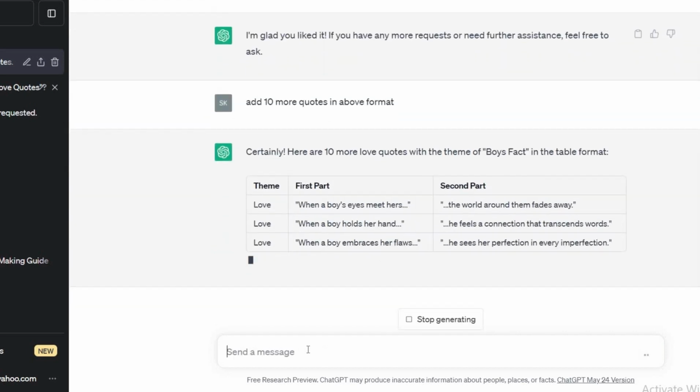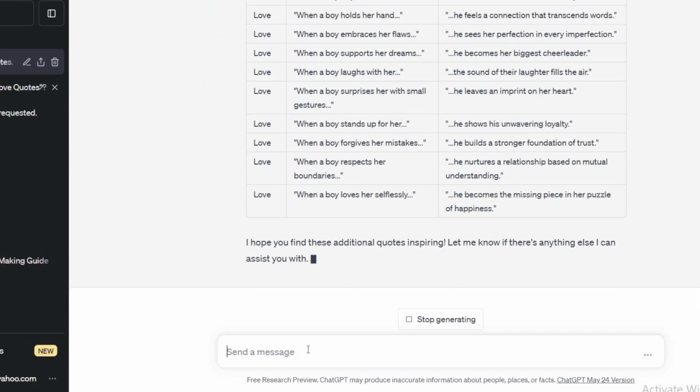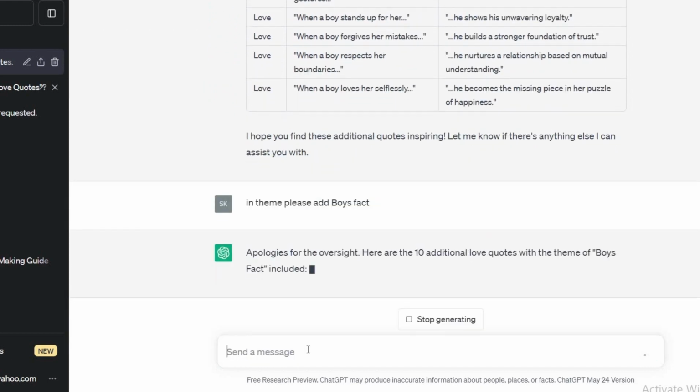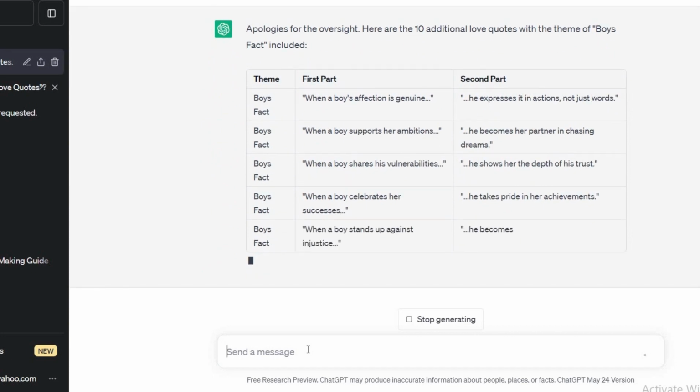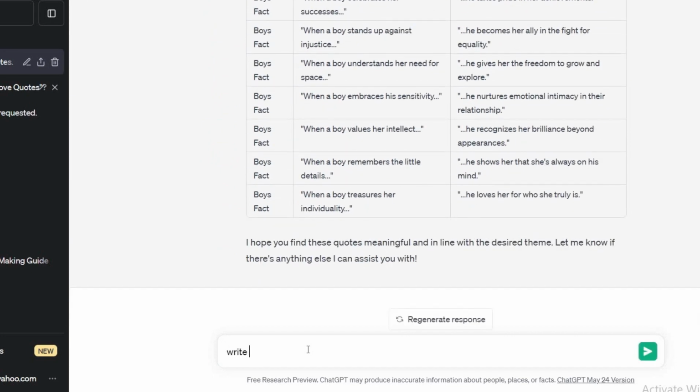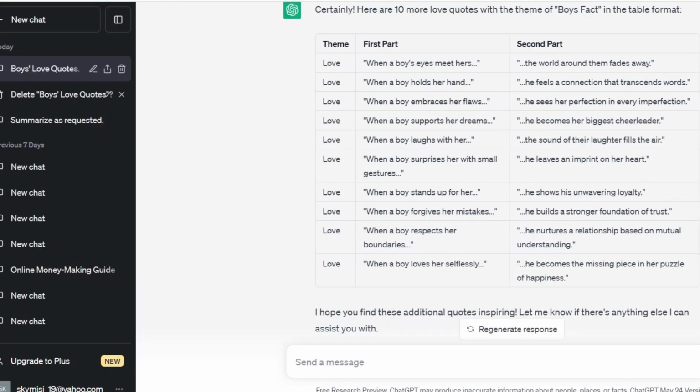I will replace my theme of love with boys, because initially we want to get the boys facts. See, my quotes are ready. Now I would get the same quotes for girls facts in the above format.